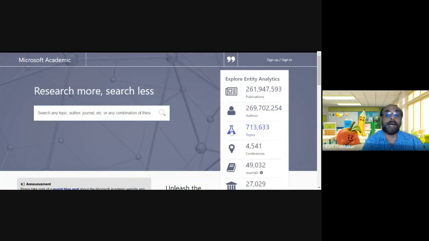This is another knowledge engine, Microsoft Academic. This many publications, this many authors, topics, conferences, journals, a lot of information. Just like Google Scholar. Google Scholar is another kind of knowledge engine, where you can find a lot of published papers, research papers, academic information, everything. So research more and search less.